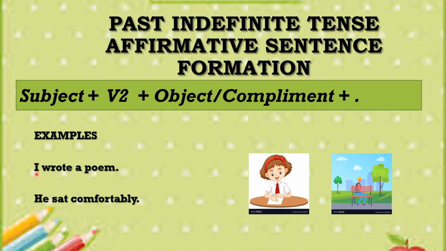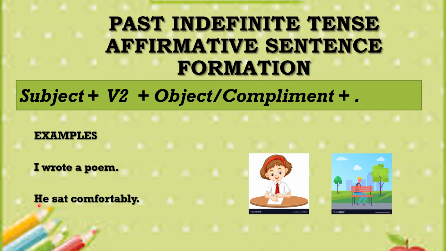Look at the first example. I wrote a poem. So I here is the subject, wrote is the second form of the verb, and a poem is the object. And here you can see the full stop. So following this formula, subject plus V2 plus object or complement plus full stop, I have written these two sentences.